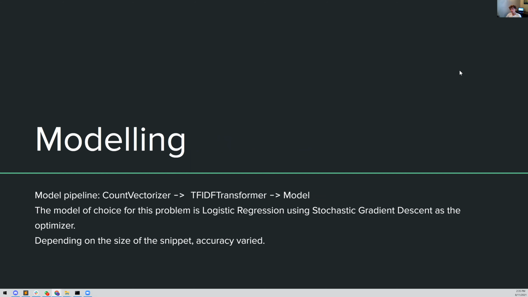So going to the modeling now, before we can fit any sort of data into our model, first we have to convert our text data into numbers somehow. We can do this with the count vectorizer, which just gives us a document term matrix of all the words. And then we can transform this into a TF-IDF, which is what is going to be used to fit the model. Now, for this problem, we went with logistic regression using stochastic gradient descent as the optimizer.